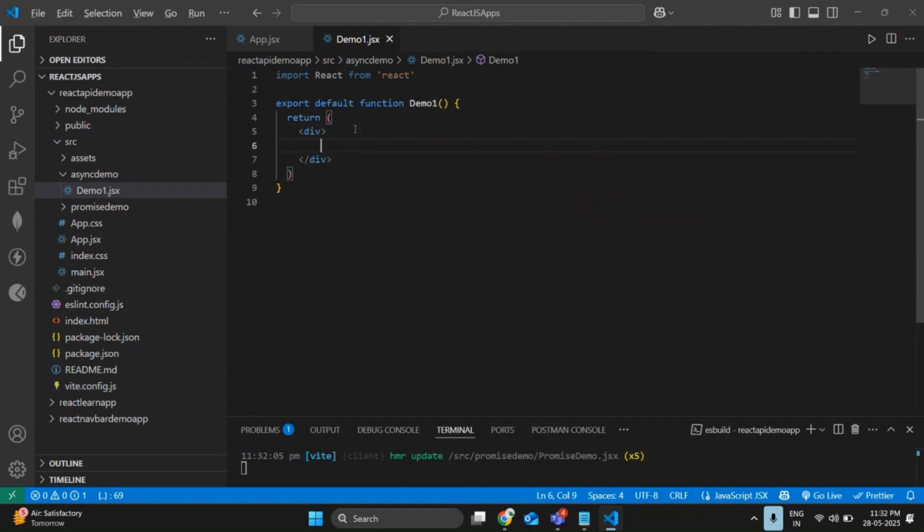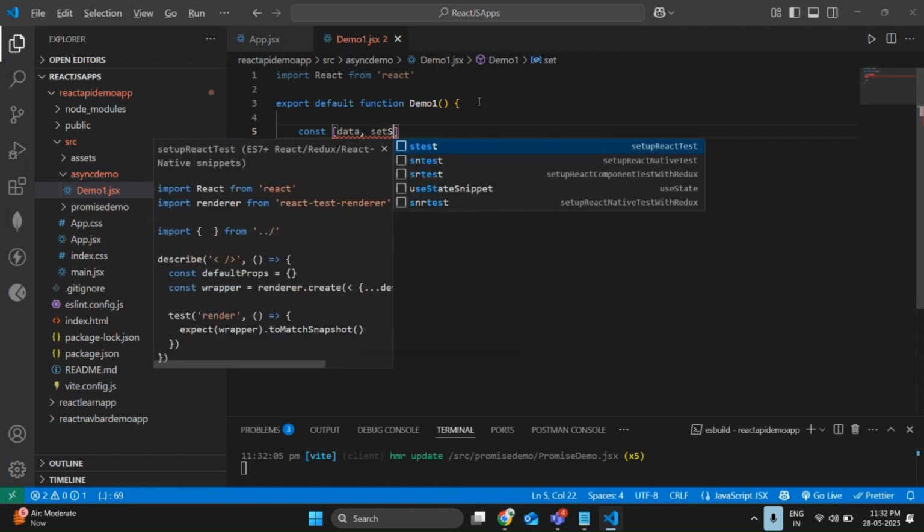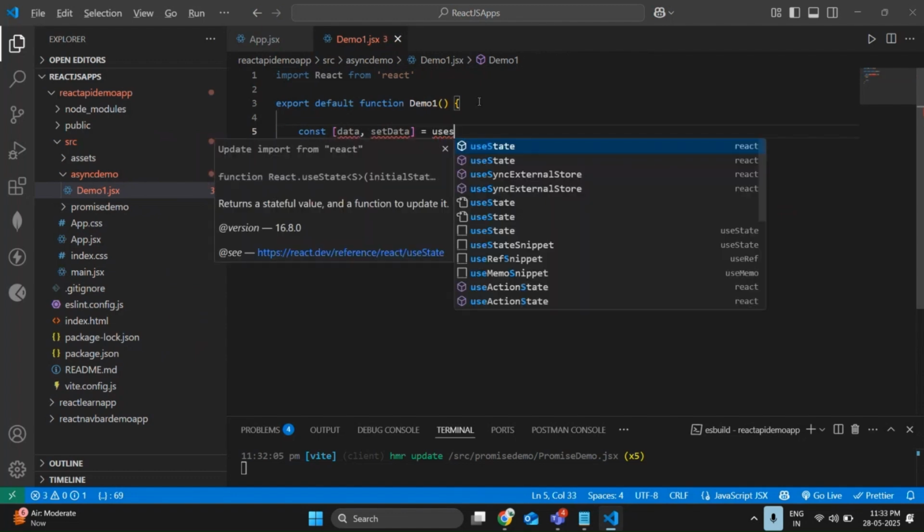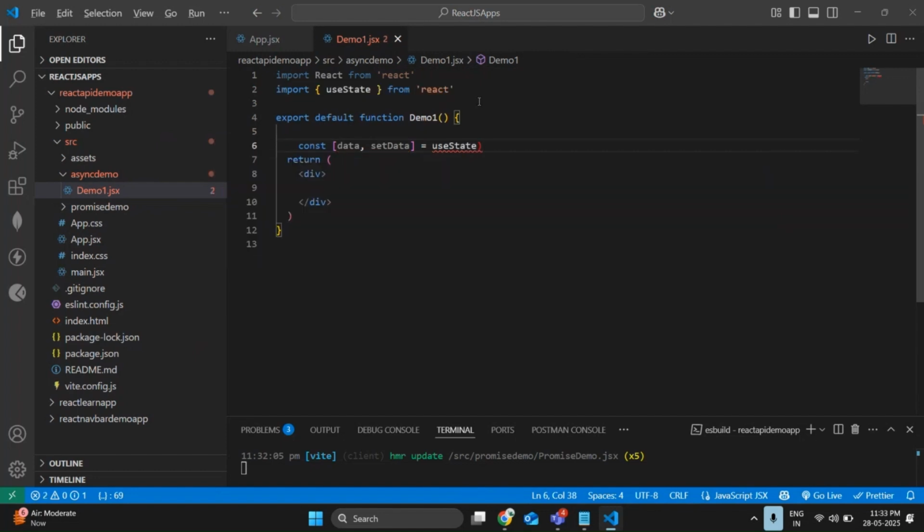Done. So what I'm going to do now is create two state variables for storing my data and displaying my data. Simple: data, setData is equal to useState of some square brackets. Why I'm using square brackets, I'm going to explain in detail. Please don't worry. Then error, setError